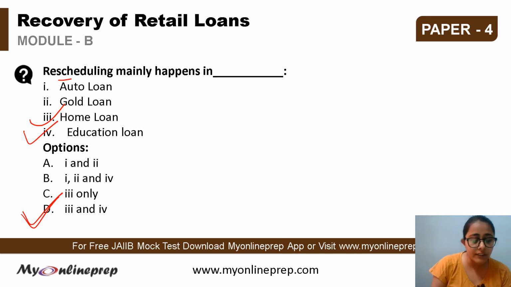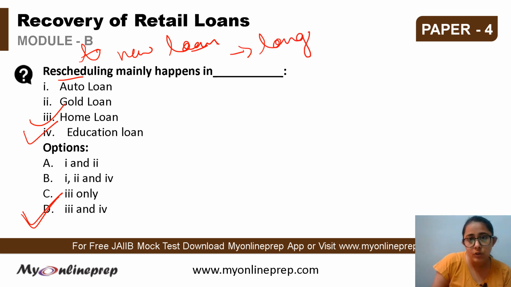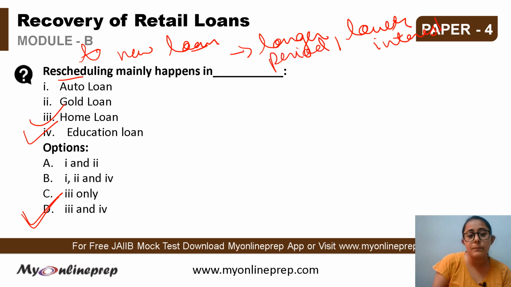If we see what rescheduling is, it is a new loan that replaces the outstanding balance on the older loan, and it is paid over a longer period with lower interest. तो कोई अगर जो पहले का ओल्ड लोन होता है वो रीपेमेंट नहीं हो पा रहा, उसमें कुछ आउटस्टैंडिंग बैलेंस है, तो उसको एक न्यू लोन में कन्वर्ट कर दिया जाता है. It is the rescheduling of the old loan into a new loan.